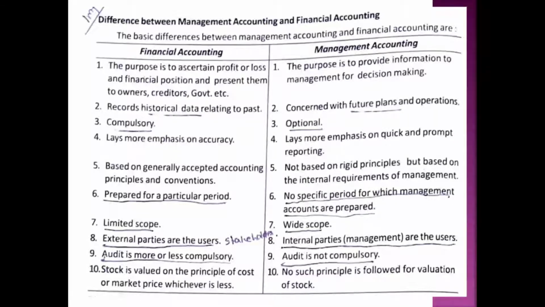Next one, in management accounting, how to value stock? We know that in the case of financial accounting, stock is valued at market price or cost price, whichever is less. In the case of management accounting, no such principle is followed. If they depend upon marginal costing, stock is valued at marginal cost only. If they follow standard costing, no such principle as in financial accounting is followed. So we can see that management accounting is a new discipline designed to serve the requirements of modern management, on the basis of which they can undertake the managerial functions.